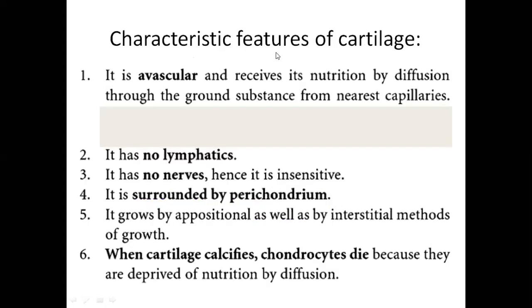Now the characteristic features of cartilage, which are very, very important. Cartilage is avascular, so it gets nutrition by diffusion from the nearest capillary. Cartilage has no lymphatics and no nerves. It is surrounded by perichondrium, like bone. Bone is surrounded by periosteum, and cartilage is surrounded by perichondrium. It grows by appositional and interstitial methods of growth, and when cartilage calcifies, chondrocytes die.